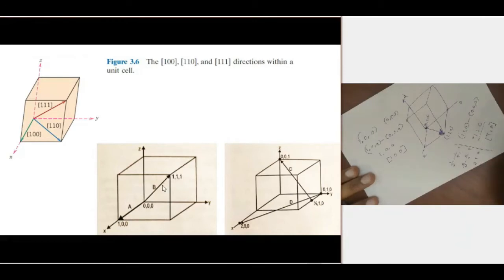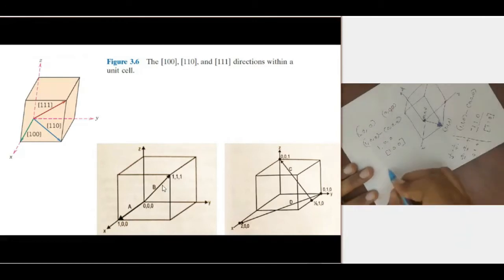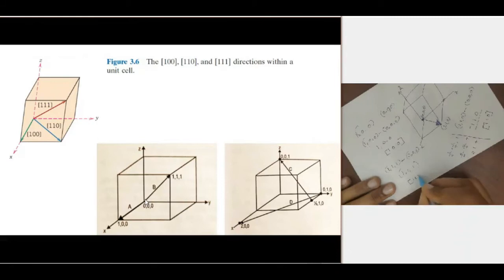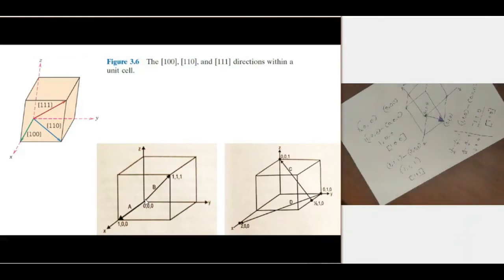And for B, the points are 1, 1, 1 and the next one is 0, 0, 0, which is the tail. Subtracting the tail from the head, we get 1, 1, 1. Here also no fraction is required. This is the Miller indices of the direction, [1 1 1].